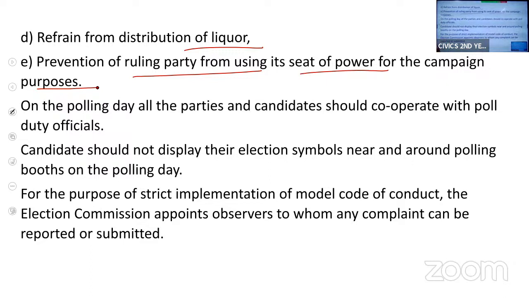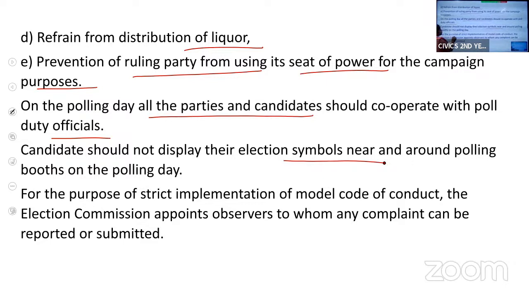And on the polling day, all the political parties and the candidates should cooperate with the poll officials who are on duty. They should not display their election symbols near or around the polling booths on the polling day. They should not stand near the polling booth also.